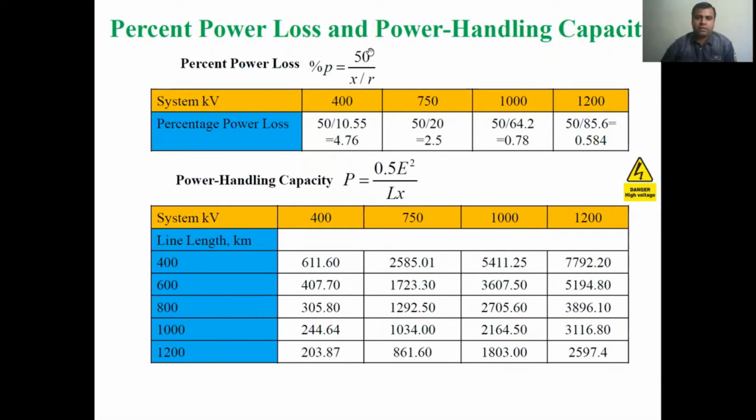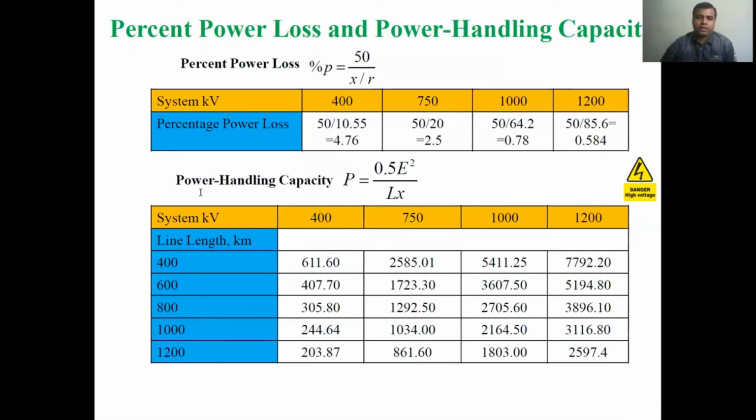So the percentage power loss, as we have discussed, we can find out for the various transmission lines. From this table we can also see that as the voltage level increases from 400 to 1200 kilovolt, the percentage power loss reduces from 4.76% to 0.584%. So this is a great advantage in the bulk transmission of high amounts of power.